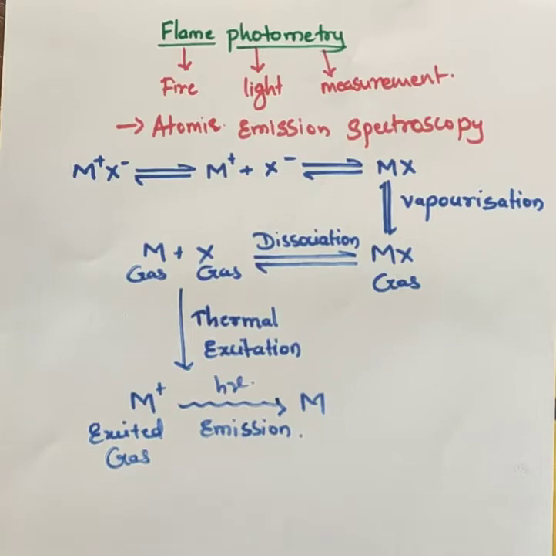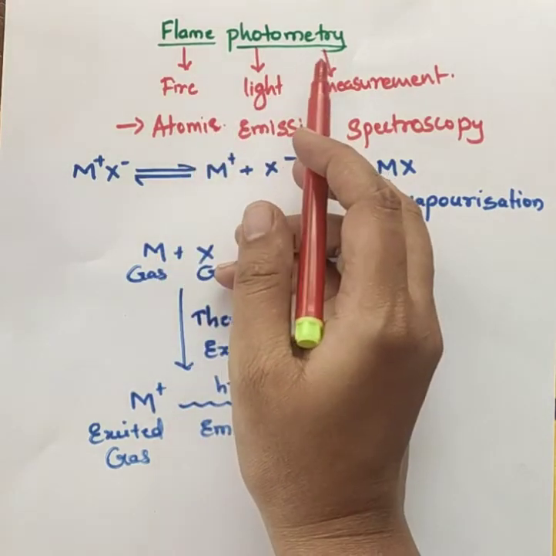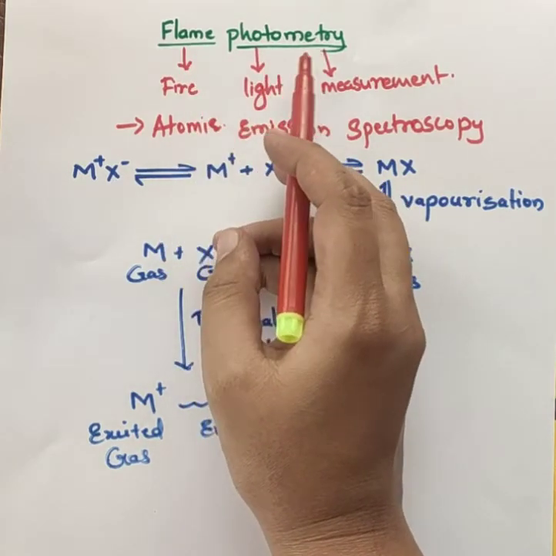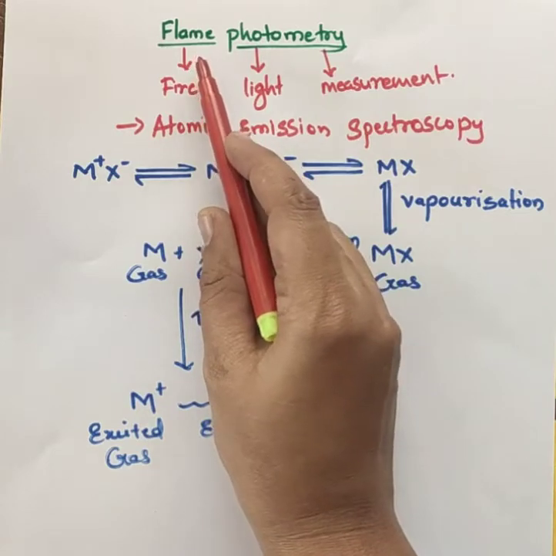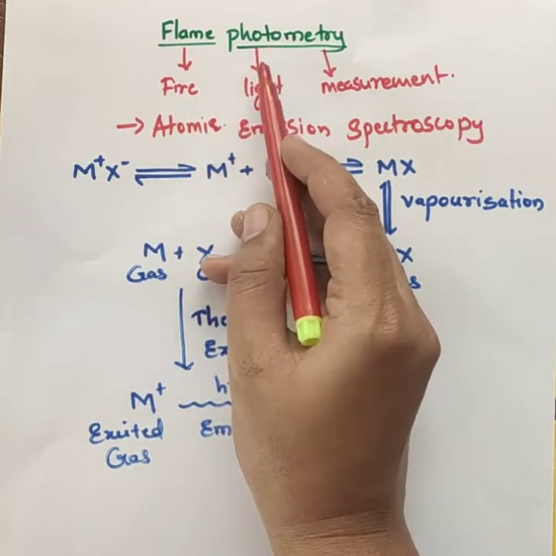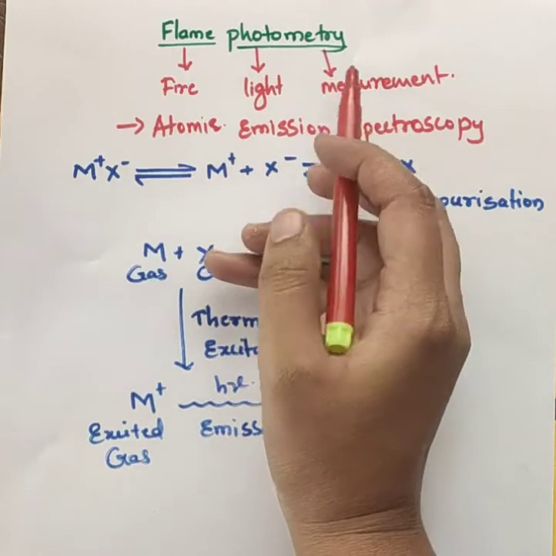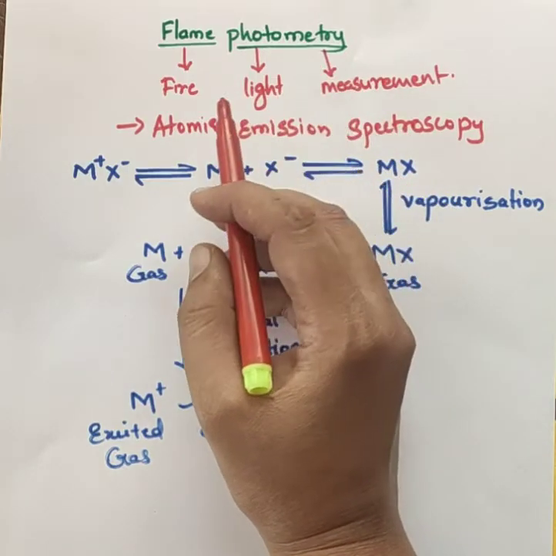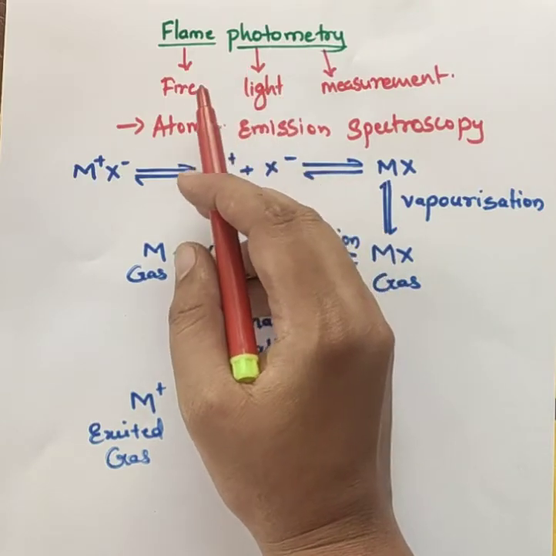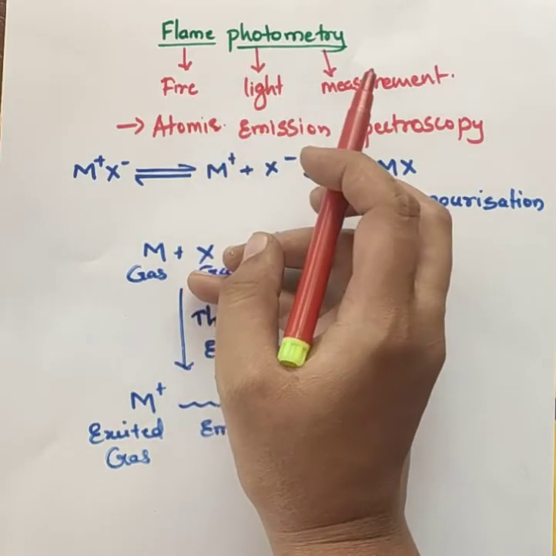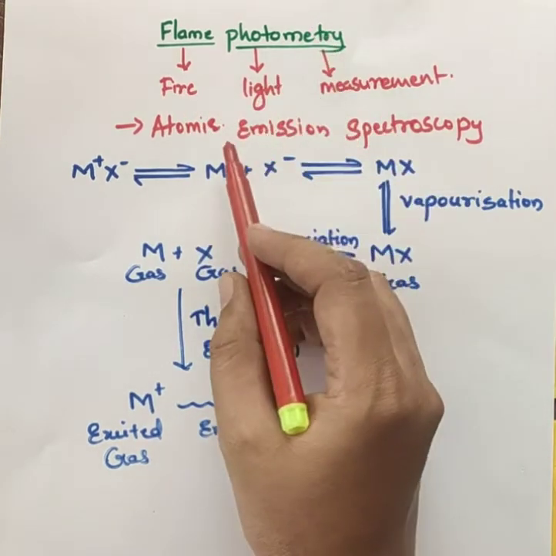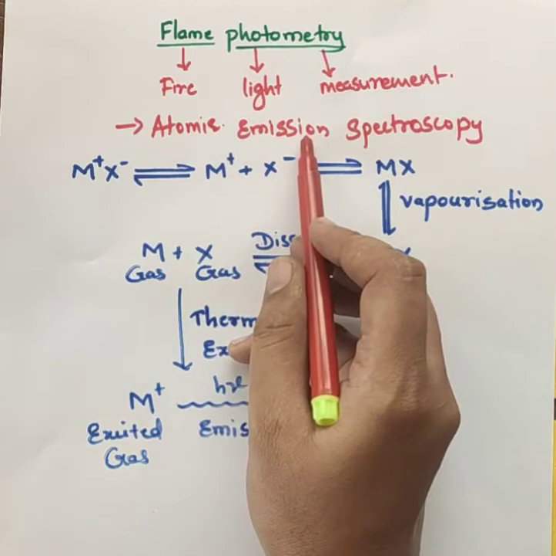So today we are going to start a new chapter that is called flame photometry. Let us see what is meant by flame photometry. Flame means fire, photo means light, and metry means measurement. From this we can say that flame photometry means fire light measurement. This flame photometry is a branch of atomic emission spectroscopy.